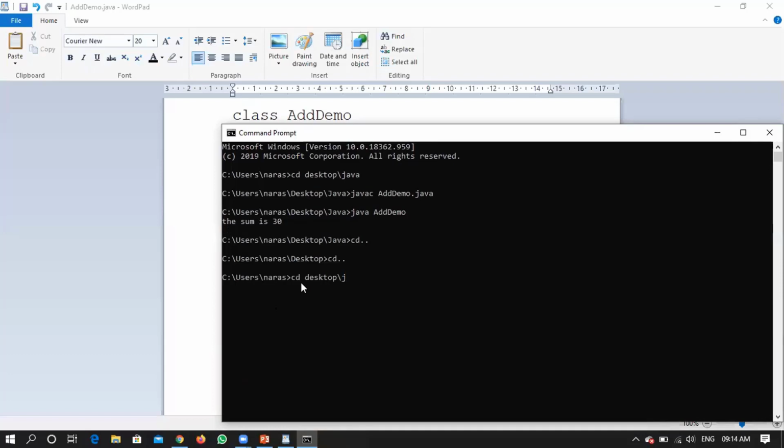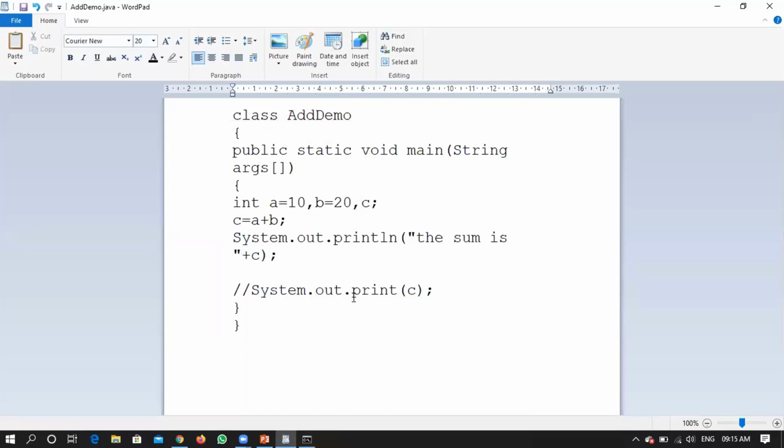On the Desktop, I have a folder called Java. In this folder, I have written my Java files.